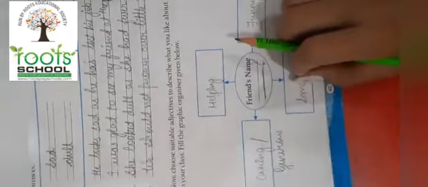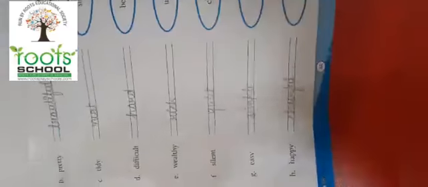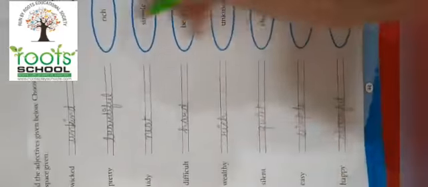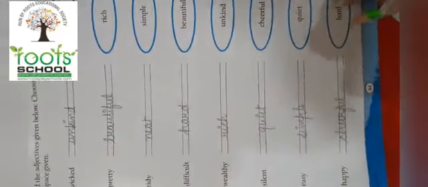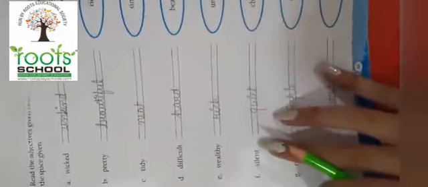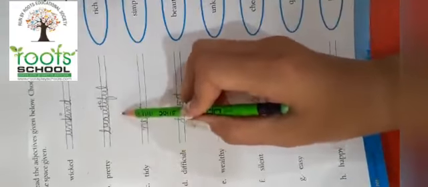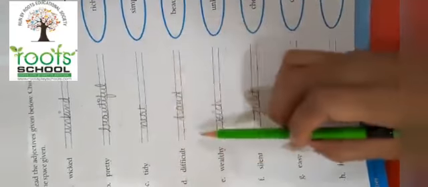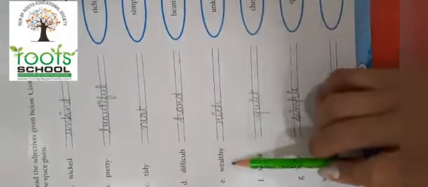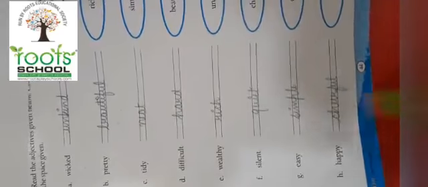And you can write the name of any friend. After this, we'll directly move to page number 44. You have been given some words over here and their meaning words are given in these circles. So what you have to do is read these words and fill the exact word in the given blanks. So wicked means unkind, pretty means beautiful, tidy, neat, difficult, hard, wealthy, rich, silent, quiet, easy, simple, happy means cheerful.